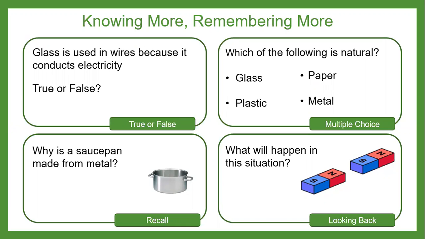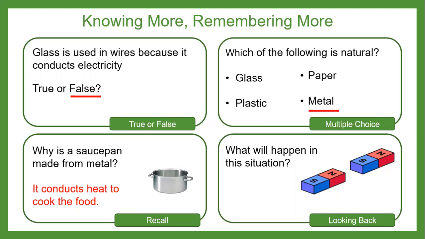Glass is used in wires because it conducts electricity. And the answer is false. Which of the following is natural? And the answer is metal. Why is a saucepan made from metal? It conducts heat to cook the food. It allows the heat to go through it so it can cook the food.